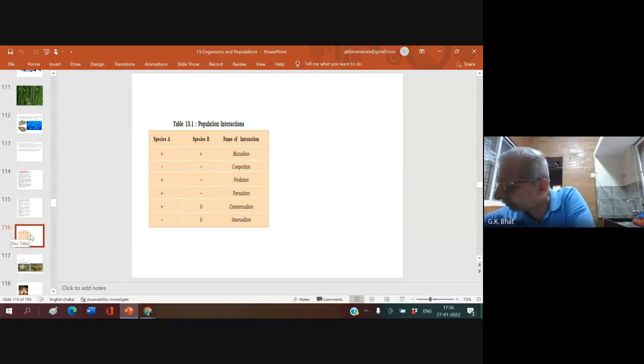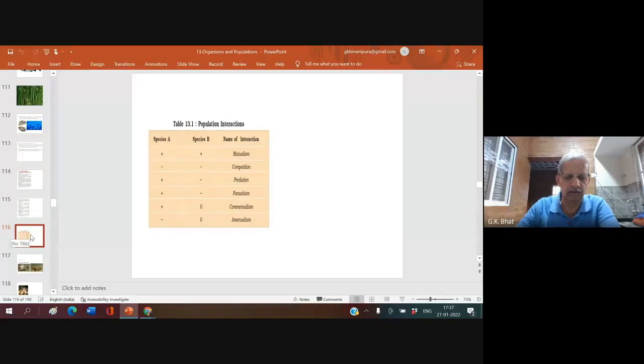I hope you remember, interaction is mainly of intraspecific, interspecific, and extraspecific. We are now discussing here interspecific interaction between different populations.